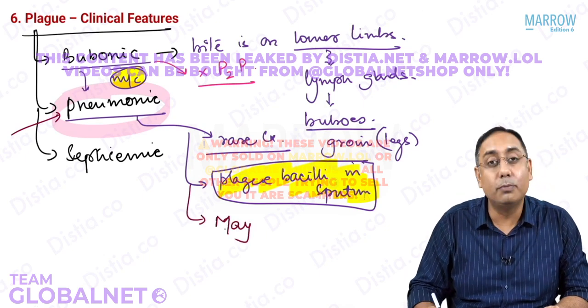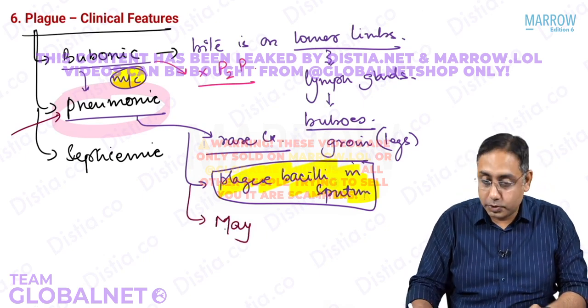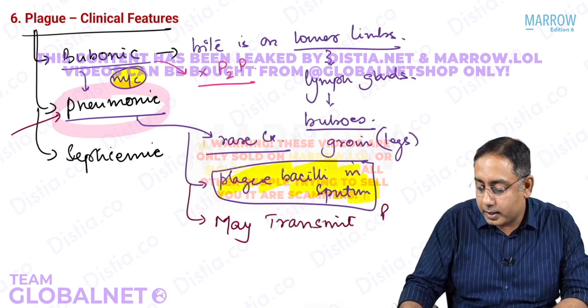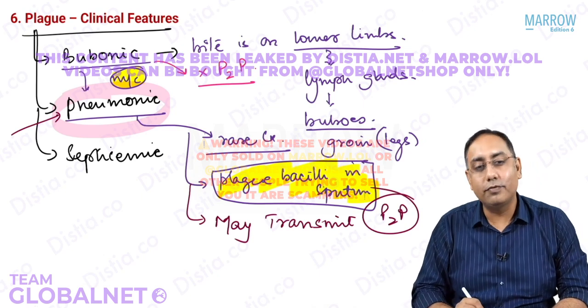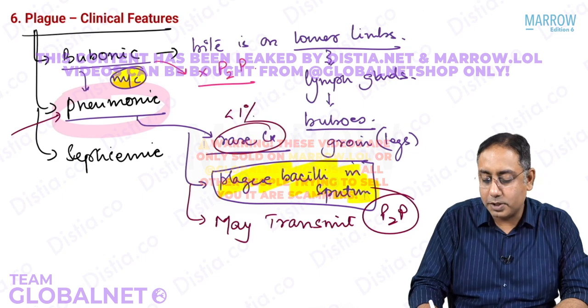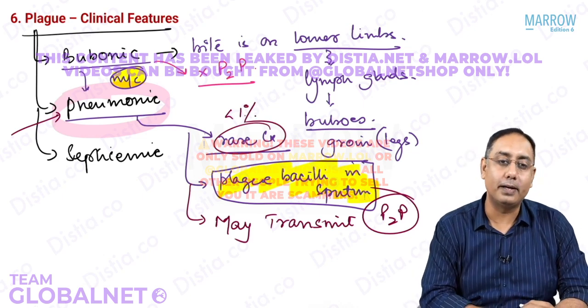That is what makes pneumonic plague a public health problem. So it may transmit. In fact, not may transmit, it does transmit. There is person to person transmission of the pneumonic plague, and it is pretty rare. It is less than 1% of cases that may land up into pneumonic plague.